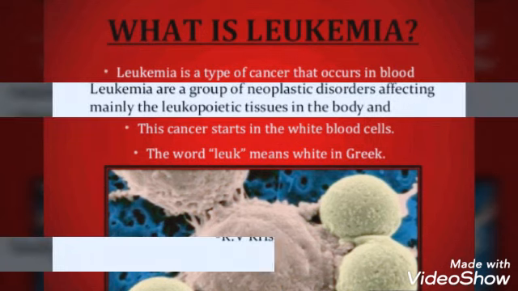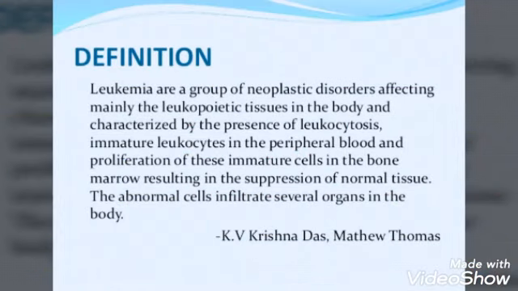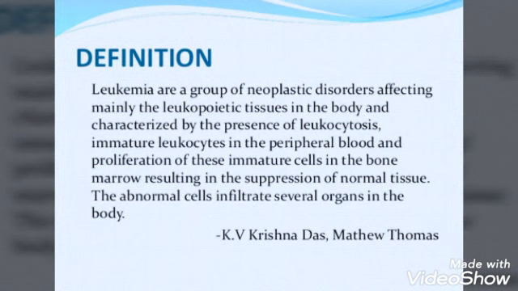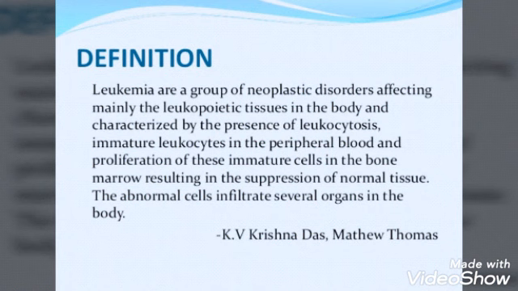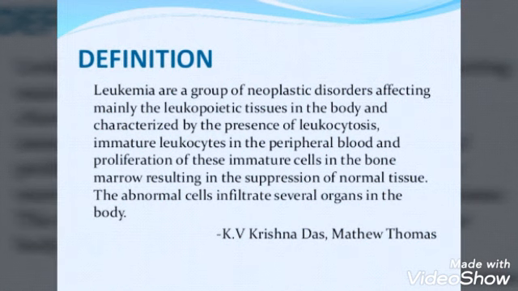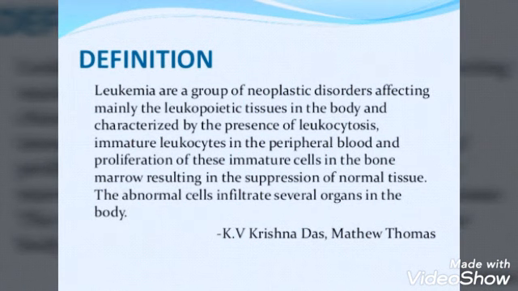You see the definition. Leukemias are a group of neoplastic disorders affecting mainly the leukopoietic tissues in the body and characterized by the presence of leukocytosis, immature leukocytes in peripheral blood, and proliferation of these immature cells in the bone marrow, resulting in the suppression of normal tissue. The abnormal cells infiltrate several organs in the body. It is according to K.V. Krishnan Das and Matthew Thomas.